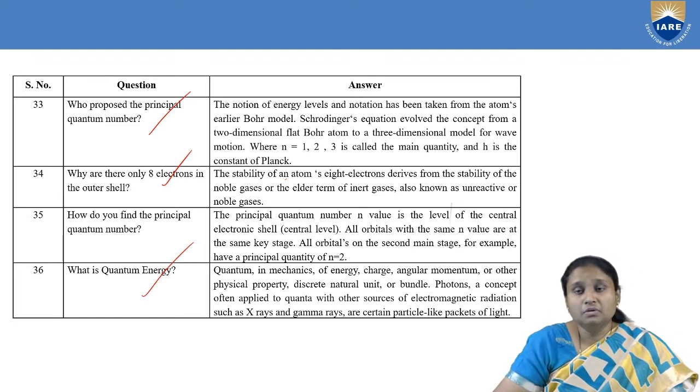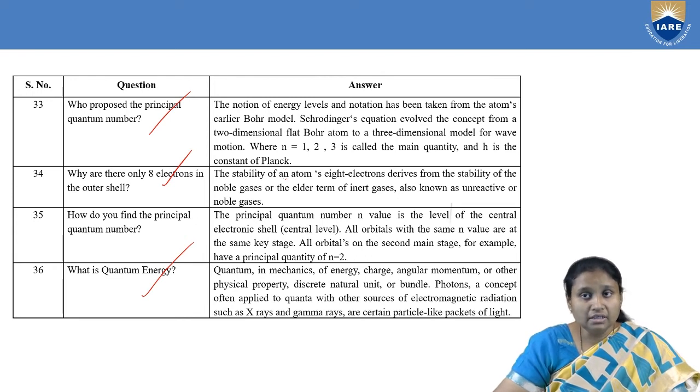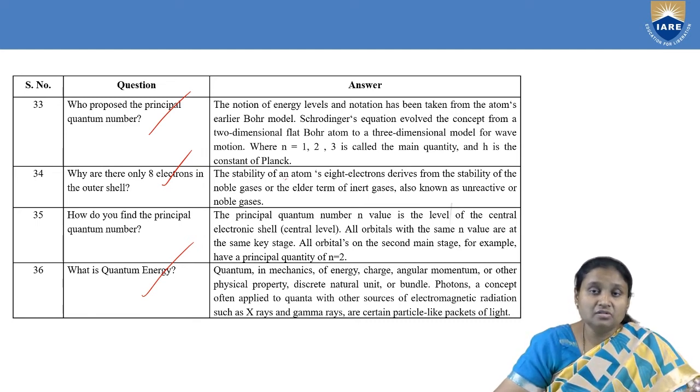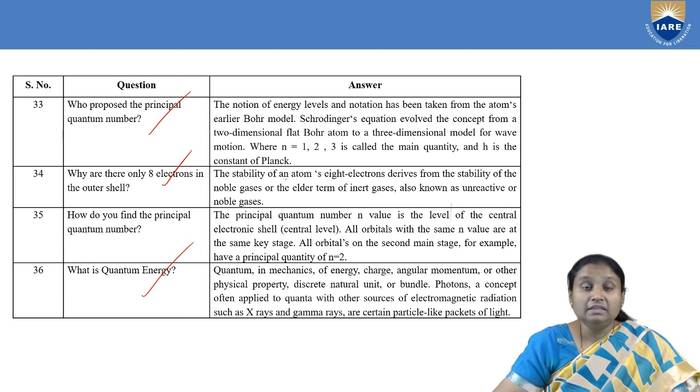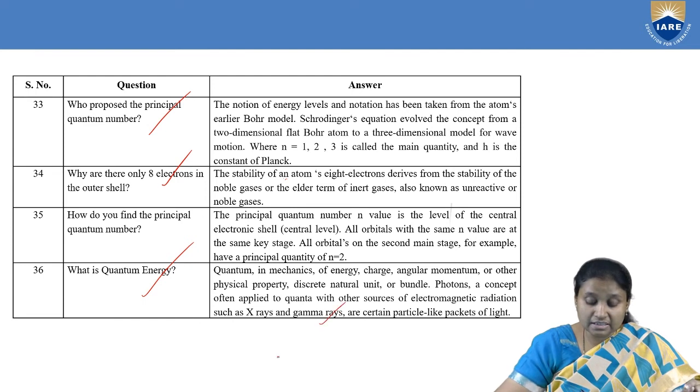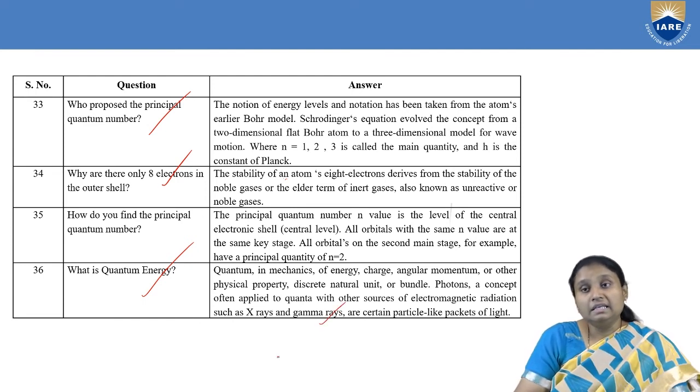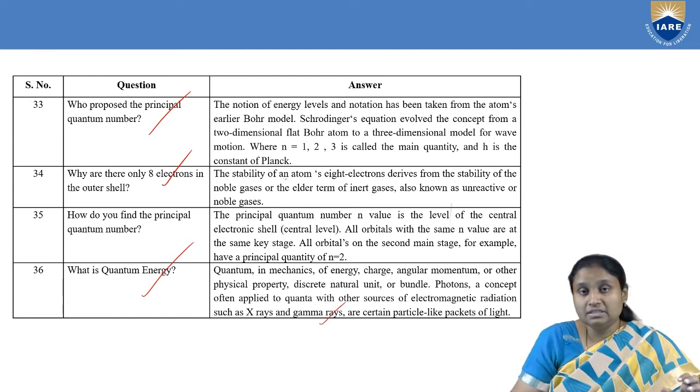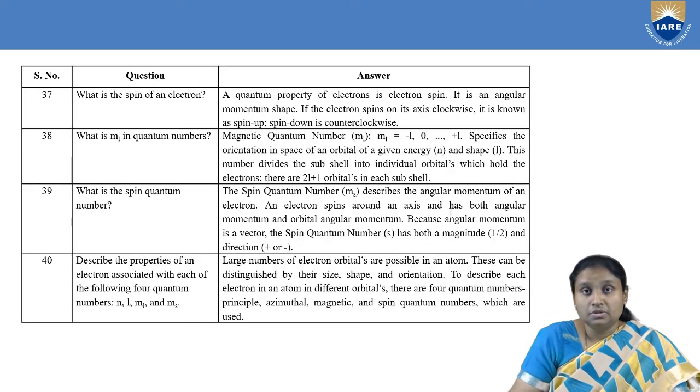Next, what is quantum energy? When we talk about quantum, we talk about charge, angular momentum, and discrete energy levels in terms of photons. And when we say quantum energy, we are talking about discrete packets of energy known as photons. These photons are very much part of electromagnetic radiations like X-rays and gamma rays. And these quantized energy packets also talk about wave-particle dualism.